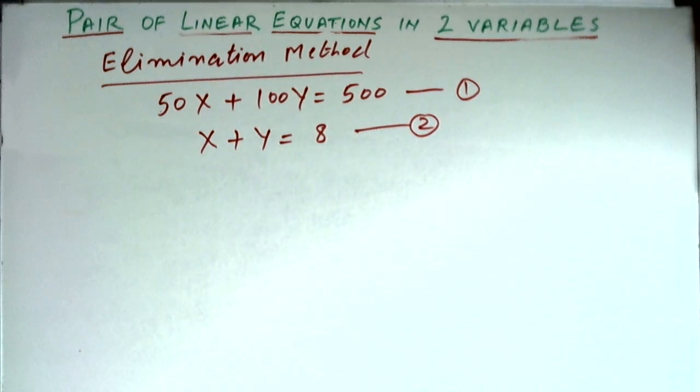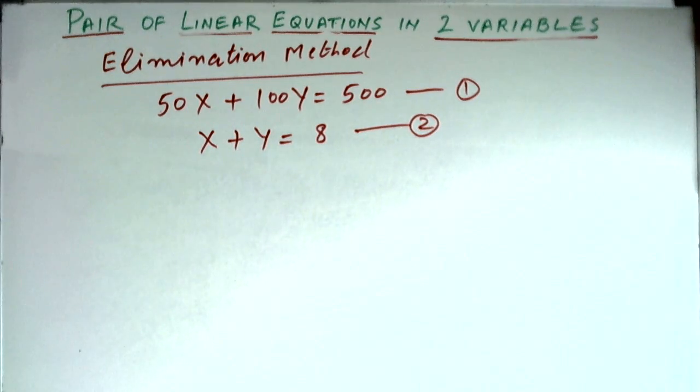So regarding the purchase, these two conditions are given and we have to find exactly how much apples and mangoes she has purchased. Now we will use the elimination method for solving this question.